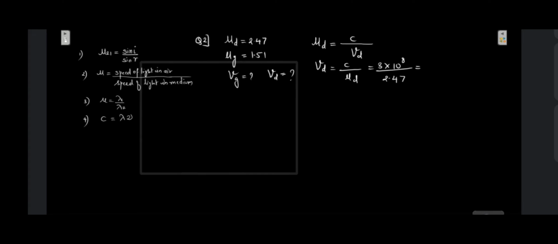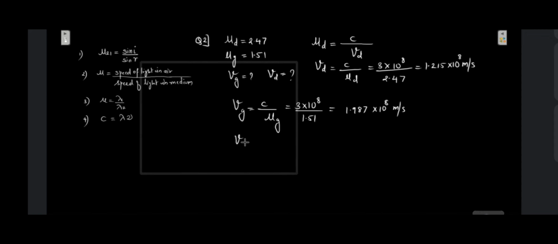So you will get the speed of light in diamond as 1.215 into 10 raised to 8 meters per second. Similarly, we can find out the speed of light in glass, that will be equal to speed of light in air divided by refractive index of glass. Substitute, it should be equal to 3 into 10 raised to 8 divided by 1.51. You will get the answer as 1.987 multiplied by 10 raised to 8 meters per second.